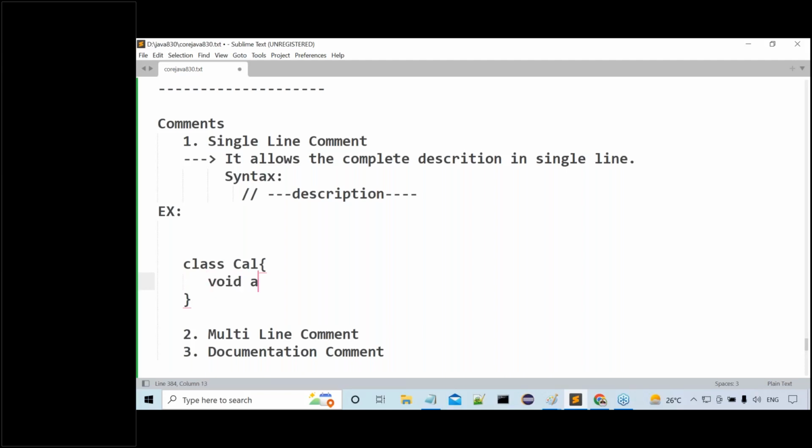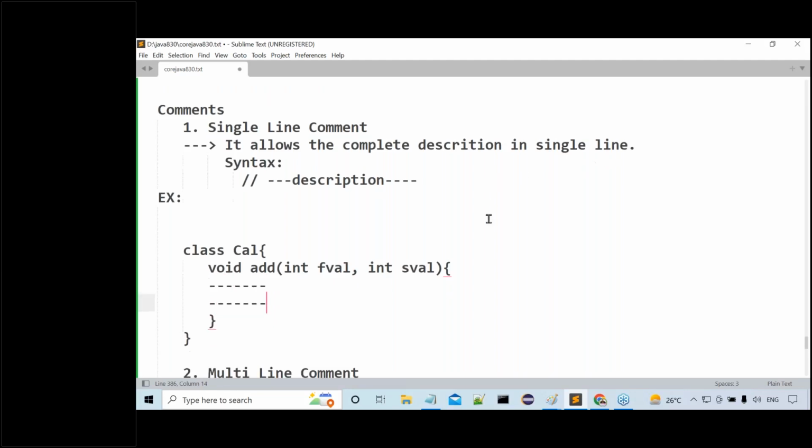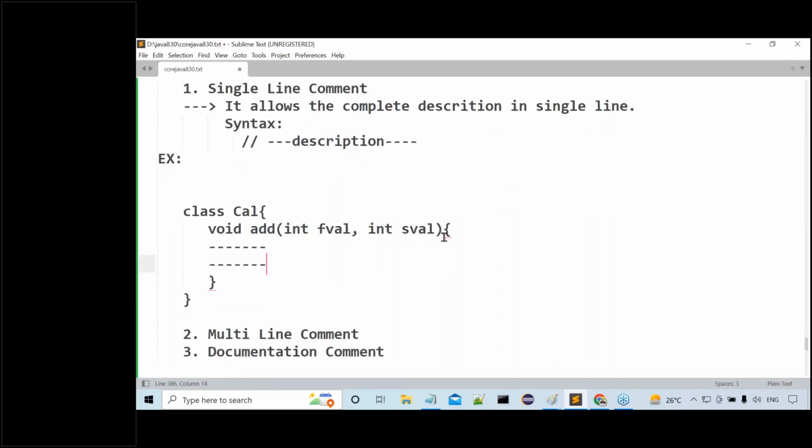What is this method? Void add method. Some parameters here: int fval, comma, int sval, and some implementation, 100 lines of code here I given.